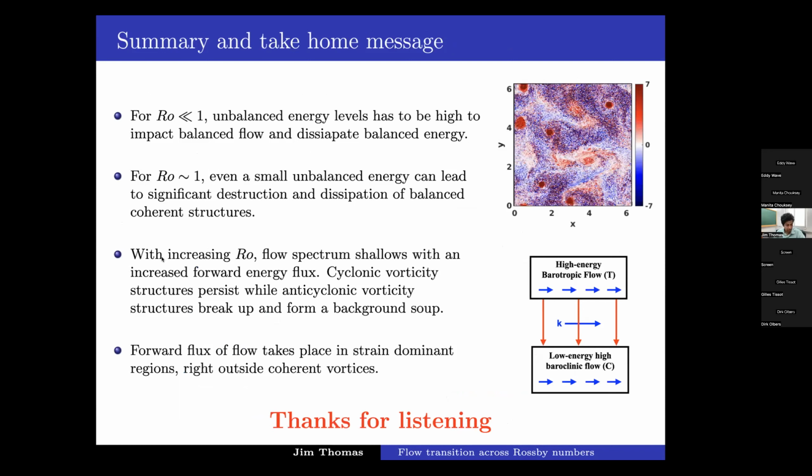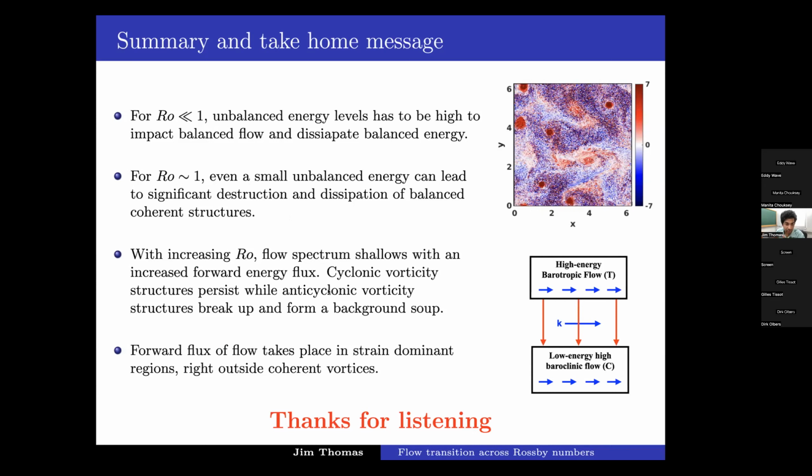So with that, I will conclude. For small Rossby, the first line is what's pretty well known from a lot of work in this field: you need unbalanced energy levels to be very high to impact and disrupt coherent vortices and increase forward flux of balanced flow. But as Rossby number approaches 1, very small unbalanced energy levels can do a lot of damage to the coherent structures, and this increases monotonically. So as you increase Rossby number, even lower unbalanced energy can do a lot of damage.